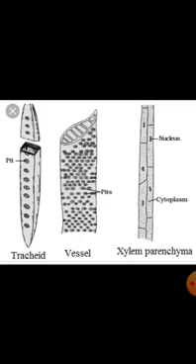Of these, tracheids, vessels and xylem fibers are dead cells, whereas xylem parenchyma are the living cells. Xylem is responsible for conducting water and minerals from roots to different parts of the plant body. Basically, the movement of water is unidirectional, that is, from the roots to the stem.